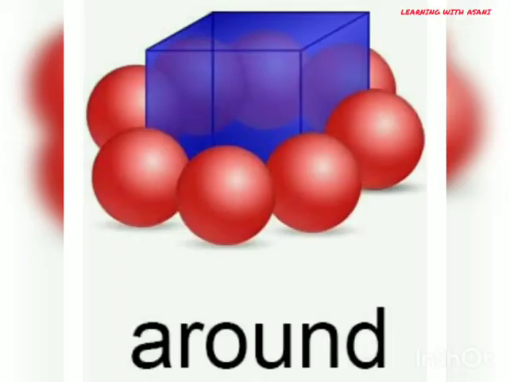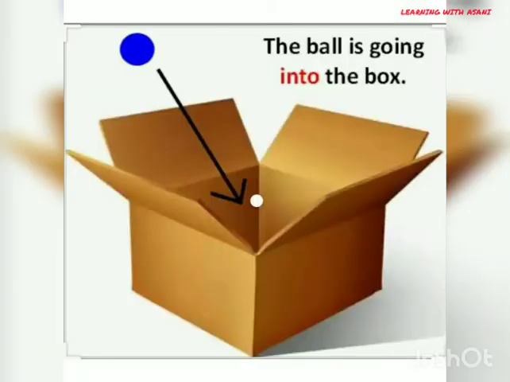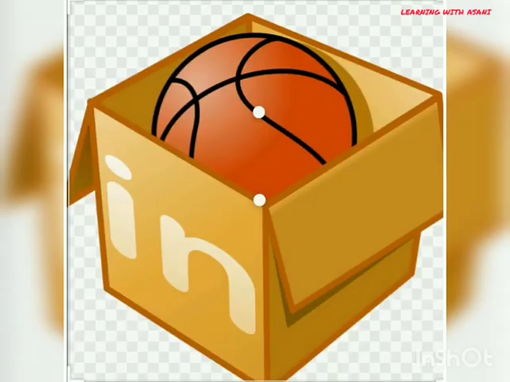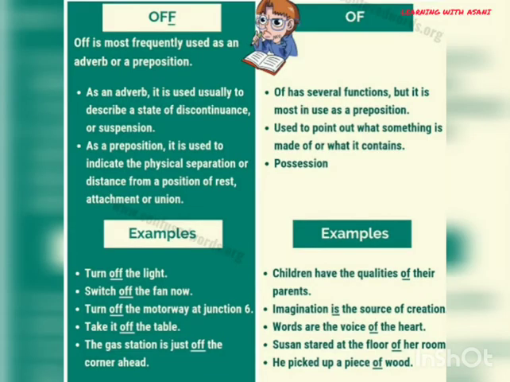Around means in a circular way. The balls are kept around the box. Into shows movement as the ball is going into the box. In shows that the ball is not moving anywhere, it is surrounded on all sides. The preposition off shows disconnection and separation.